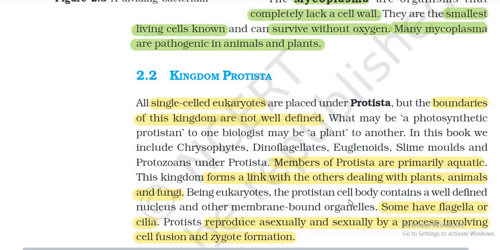Being eukaryotes, the protistan cell body contains a well-defined nucleus and membrane-bound organelles, with some having flagella or cilia. Protista reproduce asexually and sexually by a process involving cell fusion and zygote formation.